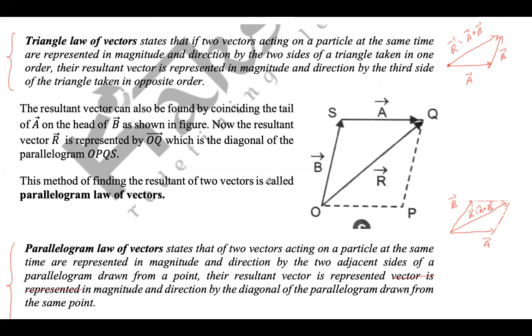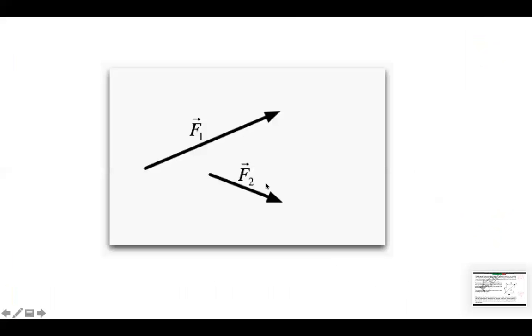So this is what is known as the parallelogram law of vectors.